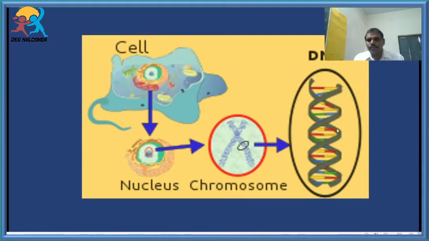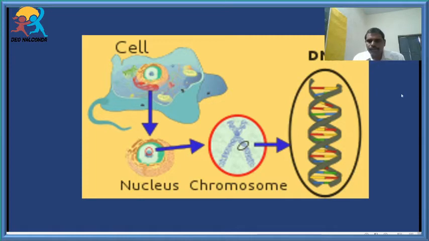Students, so the gene is nothing but a part of DNA. And allele is a part of DNA, which is responsible for transferring the character or trait from parental generation to filial generation.